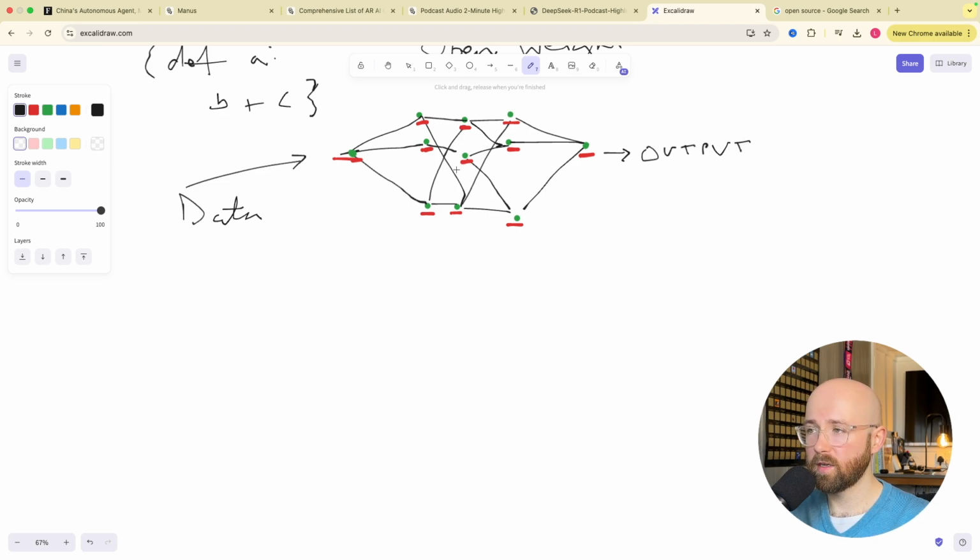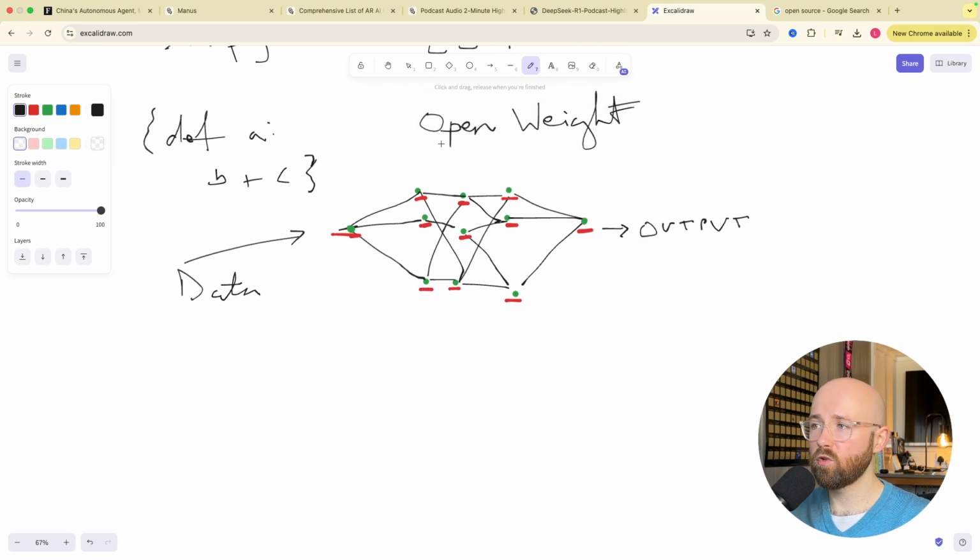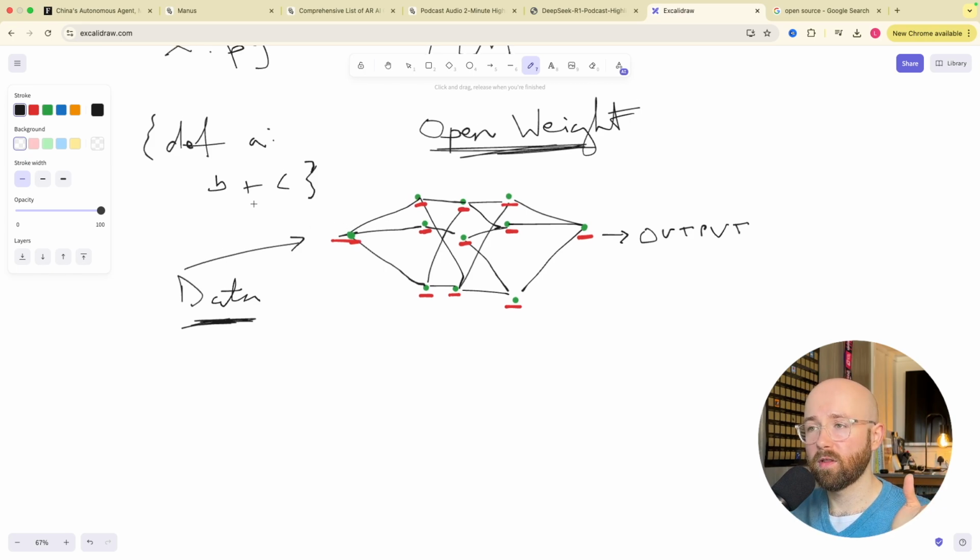So the problem here is that if you go through an open weight model, kind of open source, but you don't disclose the data nor the training that was specifically put in, then you don't actually know what it was trained on. So although you have the weights, you don't know how the weights got there. Therefore, the code isn't really open source, because what data did you use to train it?